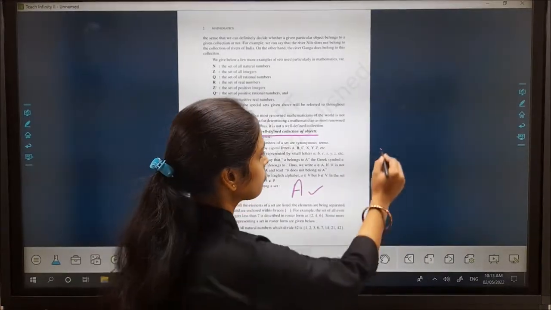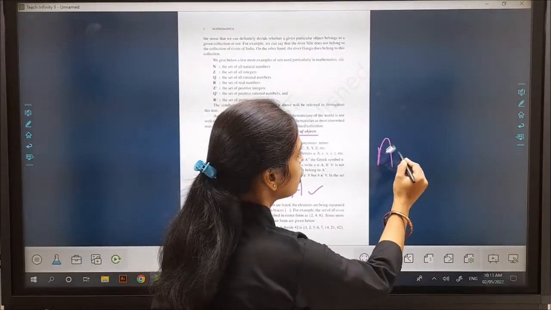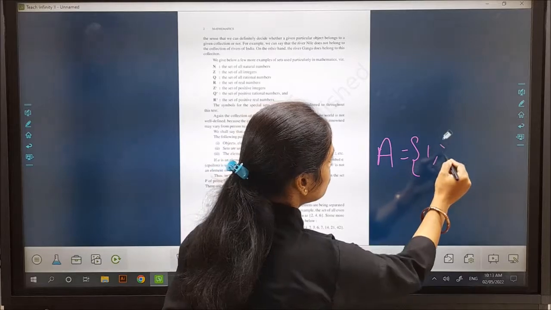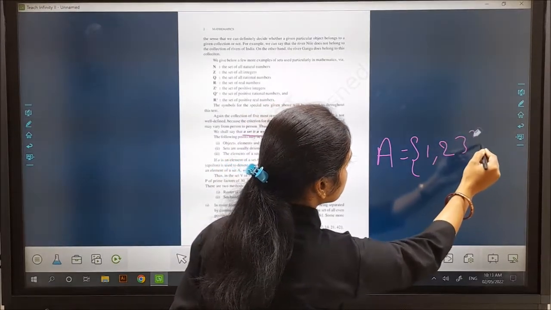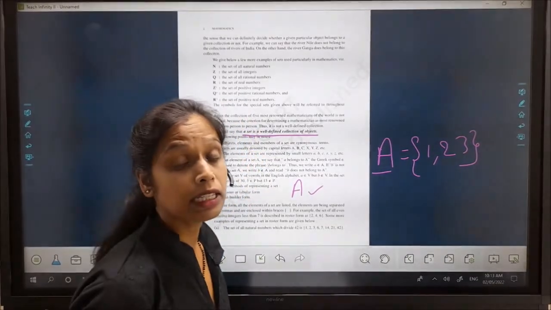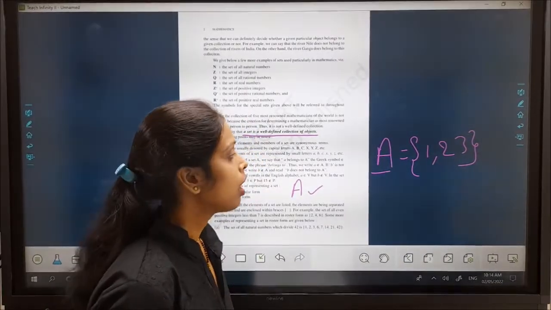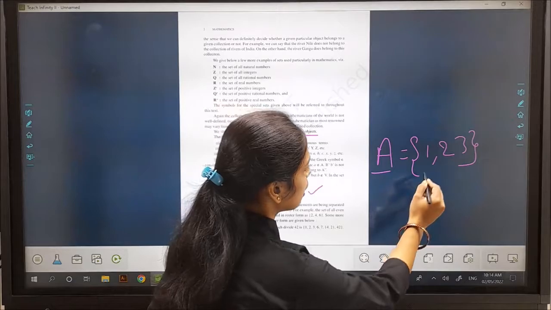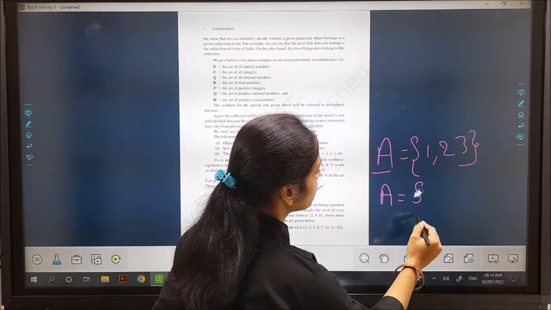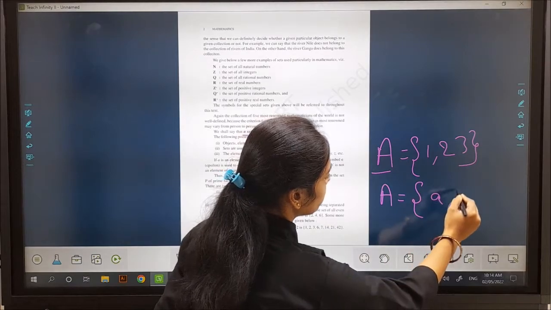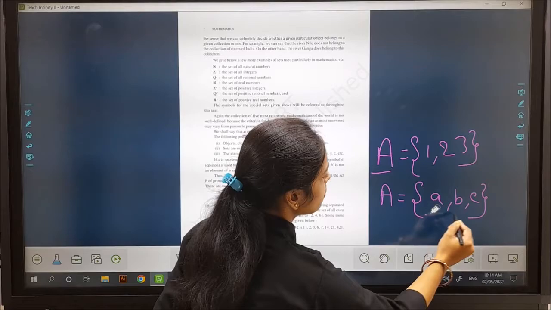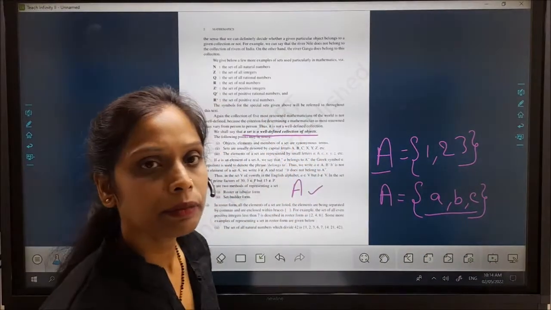Like A is equal to 1, 2, 3. Then what is A? A is a set. And A is equal to, you can write, a, b, c. Here a, b, c are the elements of the set.